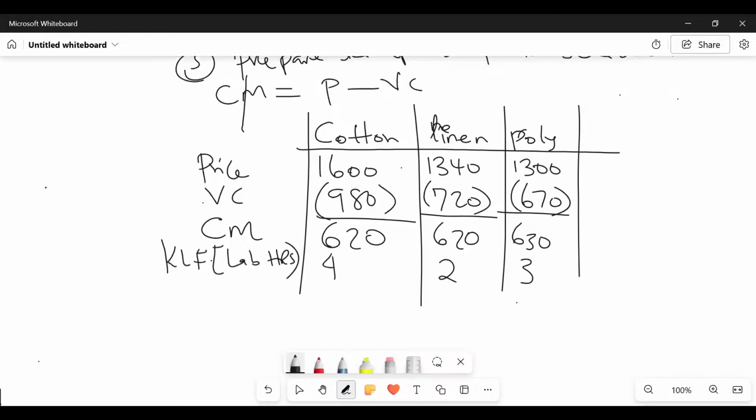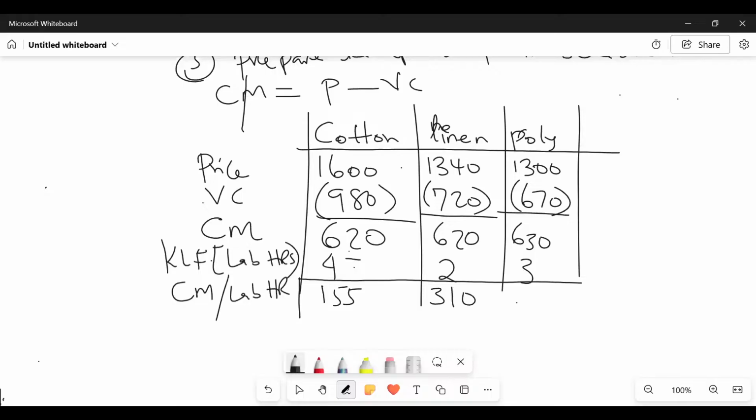So come here and give me the CM per limiting factor, or CM per labor hour in this case. So say 620 divided by 4. So you are dividing this. The first one will be 155. And then we have 620 divided by 2, which gives me what figure, somebody here?